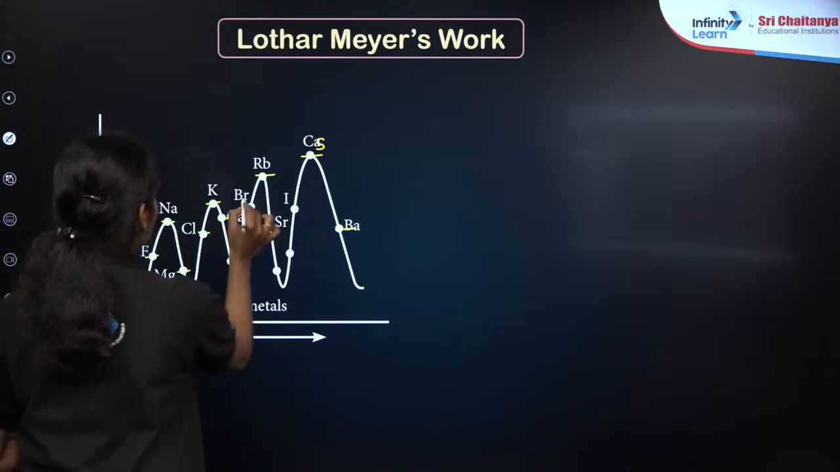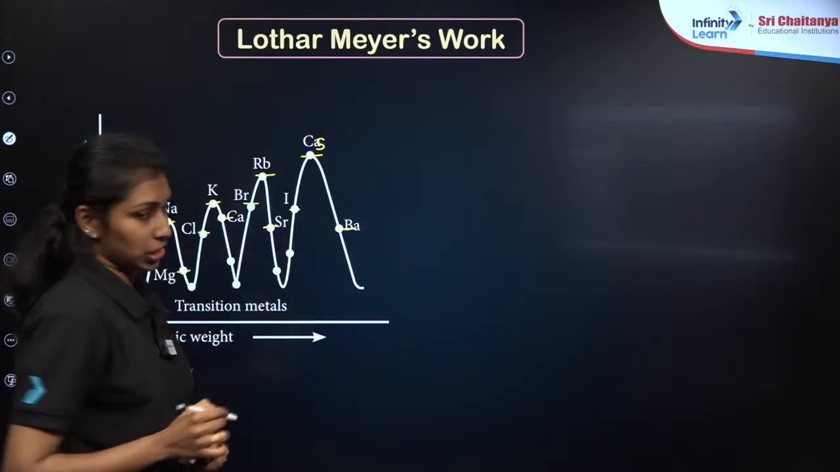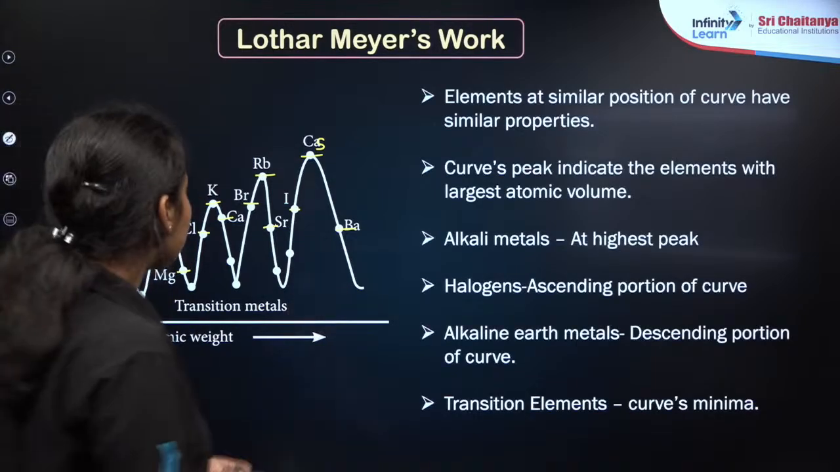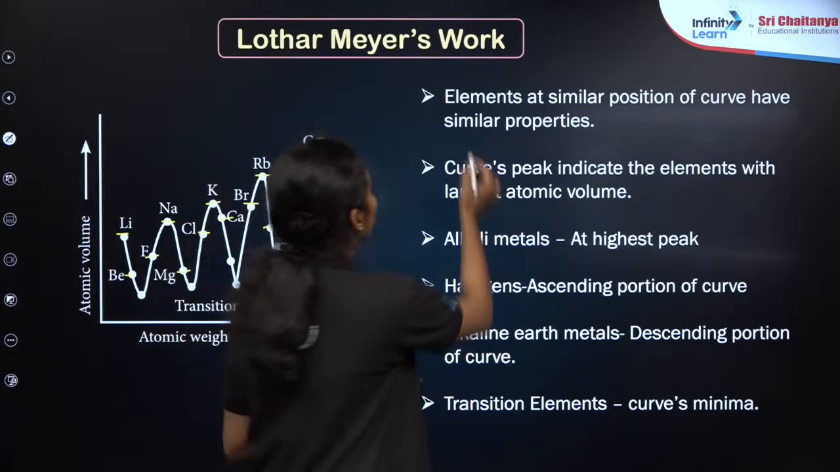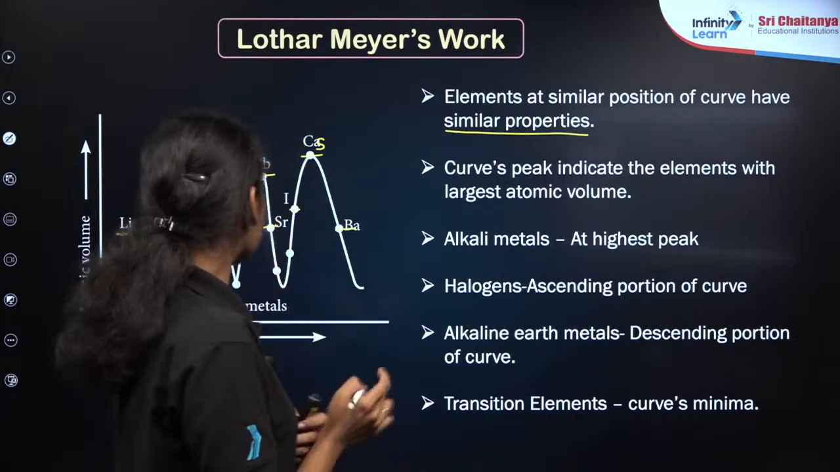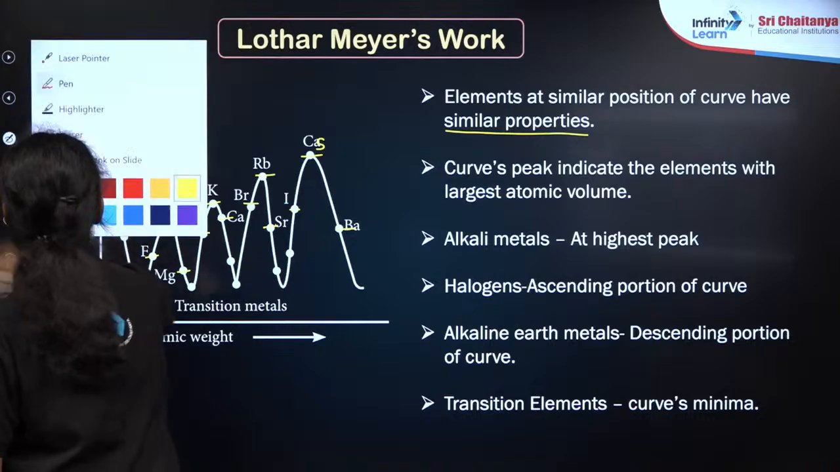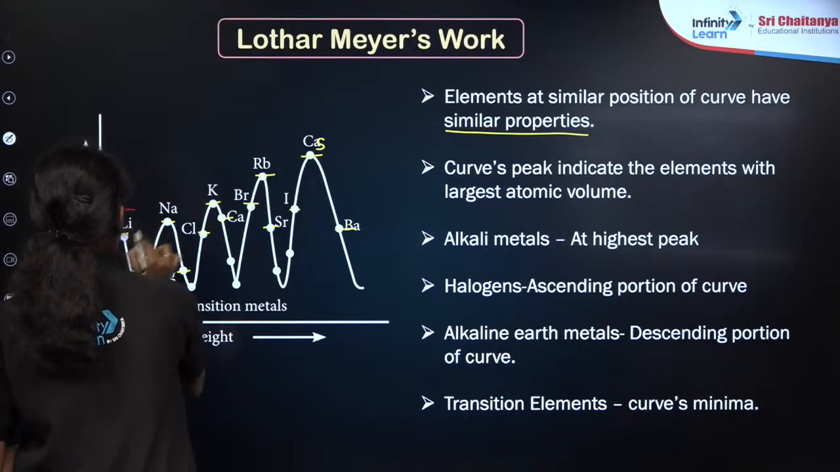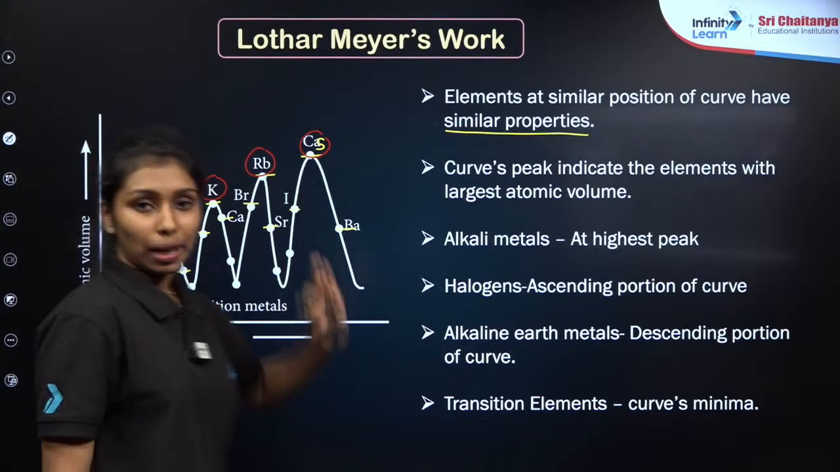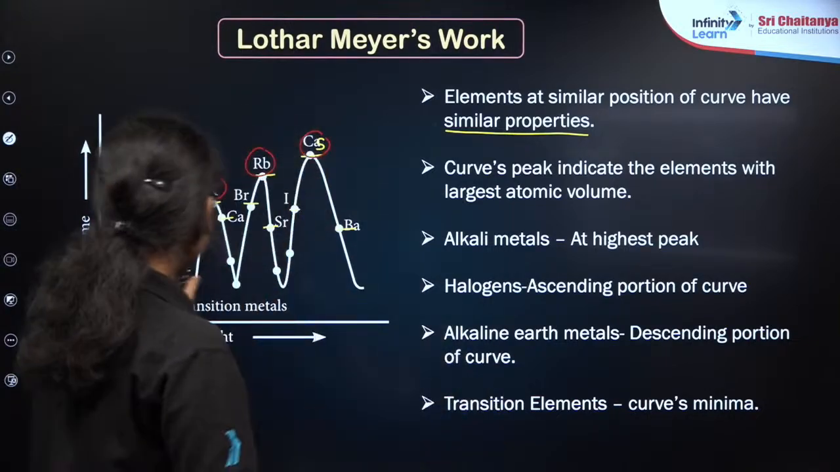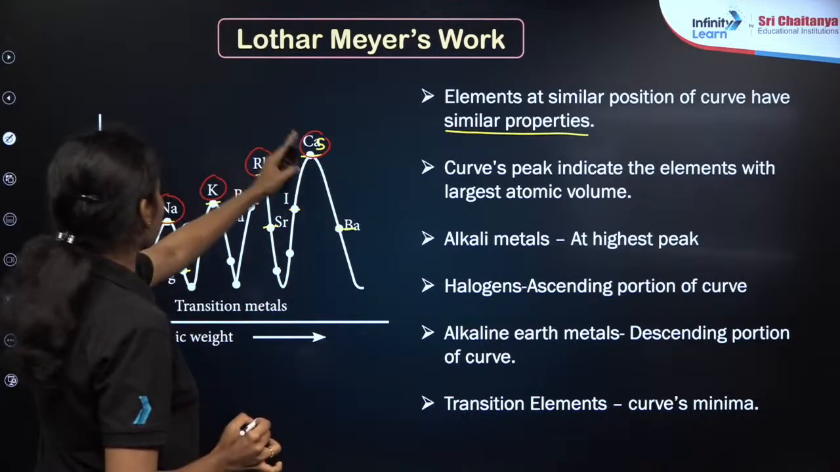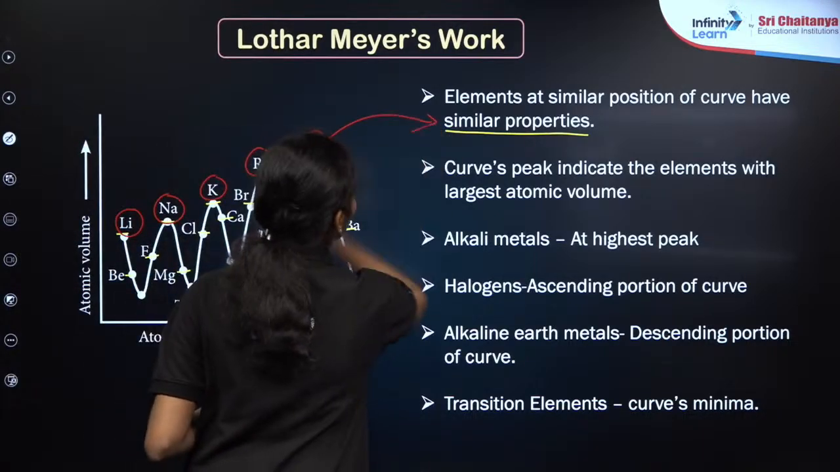Similarly, fluorine, chlorine, bromine, iodine are given in another position, which means that elements at a similar position of the curve have similar properties. For example, lithium, sodium, potassium, rubidium and cesium are the same group elements and have similar properties, which means that all these elements are at the same position of the curve, at the peak position, which have the similar property.